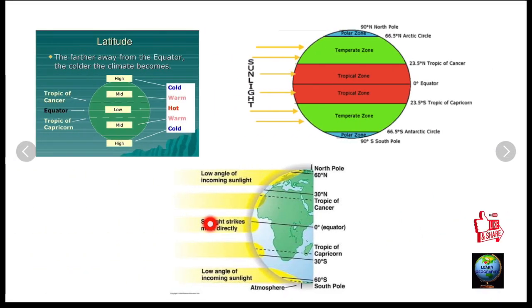The temperature is affected by the sun rays received by the place. At the equator, the places receive direct sunlight, so these places are hotter. And as you go away from the equator, the angle of sunlight on the surface of the earth becomes low. That is why they are experiencing colder climate.